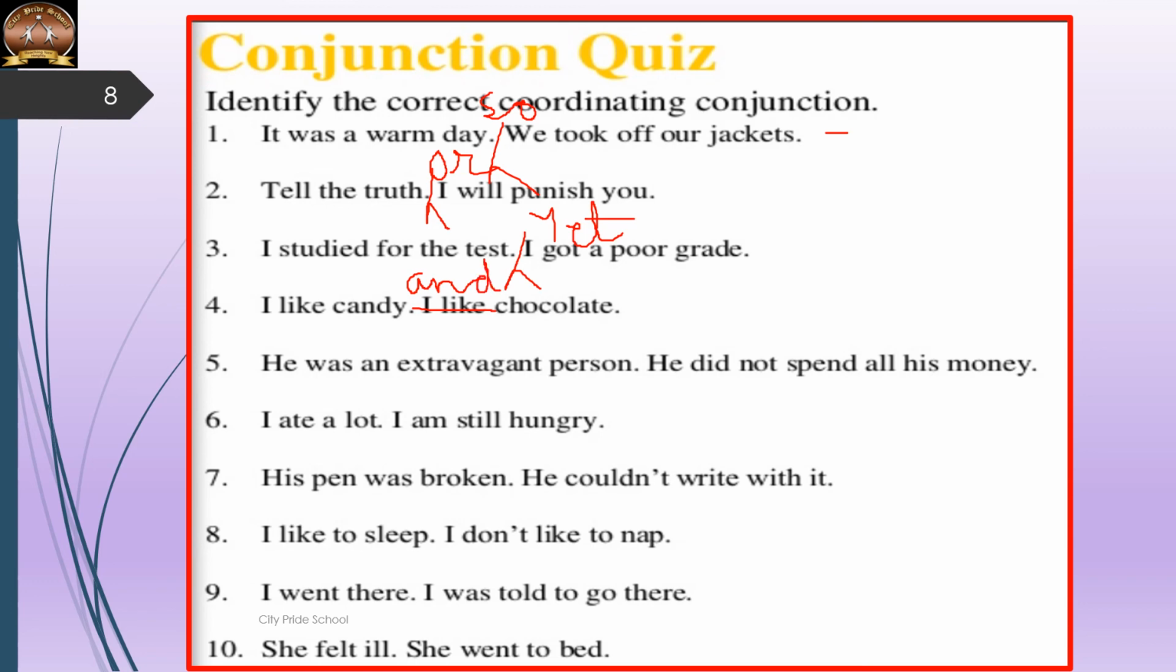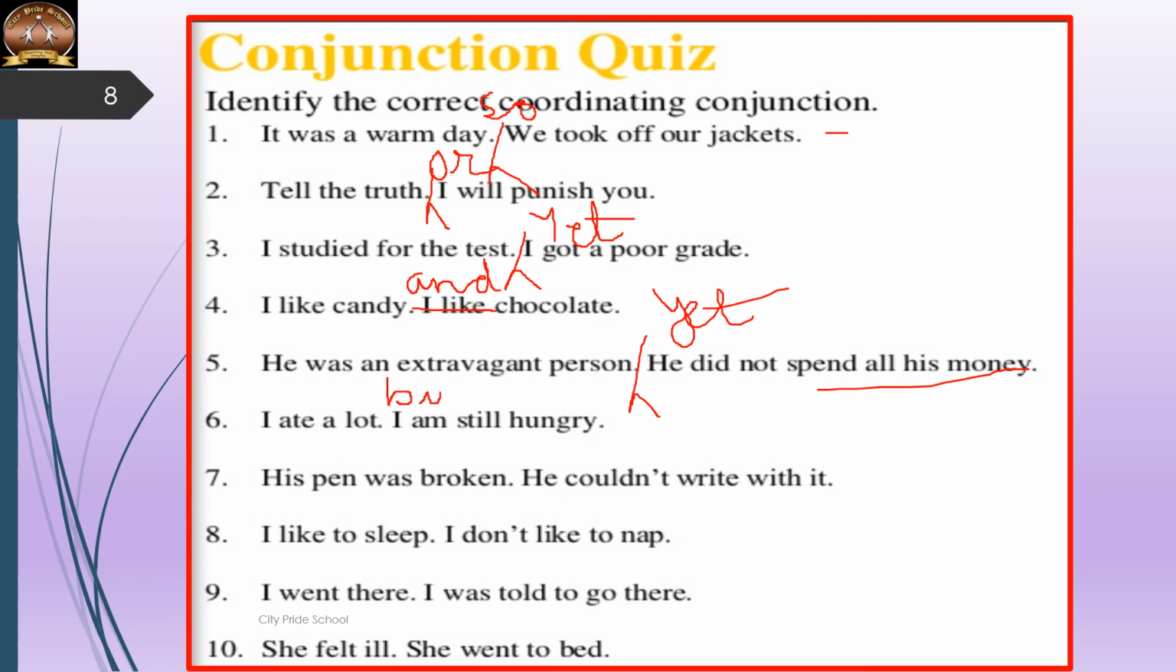He was an extravagant person. He did not spend all his money. Extravagant people are supposed to spend all of their money. The other word for them is spendthrift also. But here, the person is not spending all his money. So it's a contrast. So, he was an extravagant person, yet he did not spend all his money. Then the sixth one is, I ate a lot, I am still hungry. Again, it's a contrast, but the correct conjunction to show contrast is but.